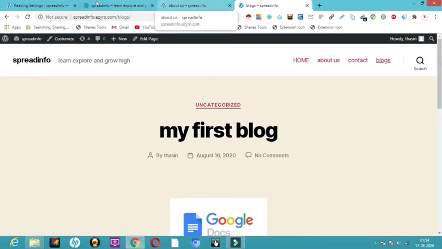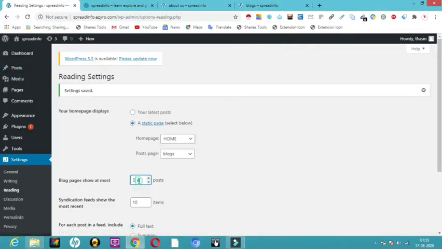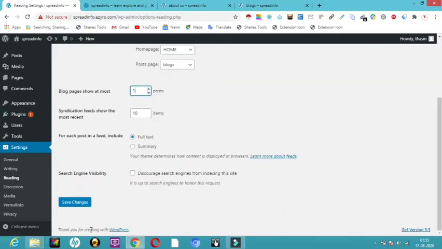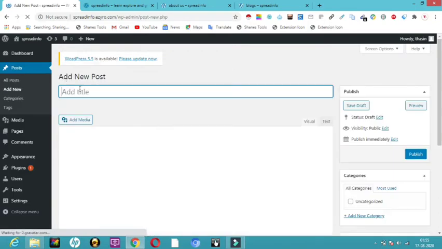So let me create at least 3 more. I'll show you how it shows. I have set the blog posts to show at most 3, and I'll click save changes here. And what I will do is add a new post. I'll add one more post.